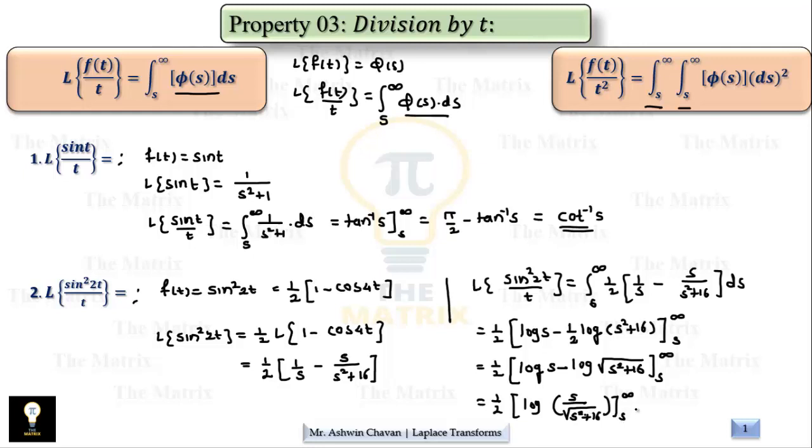When we put the upper limit s as infinity, again it is an indeterminate form, that is log of infinity upon infinity. So we arrange the terms in this way.